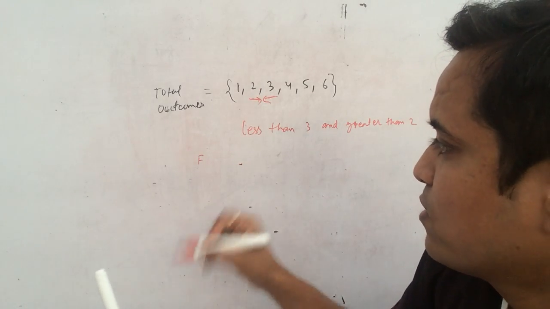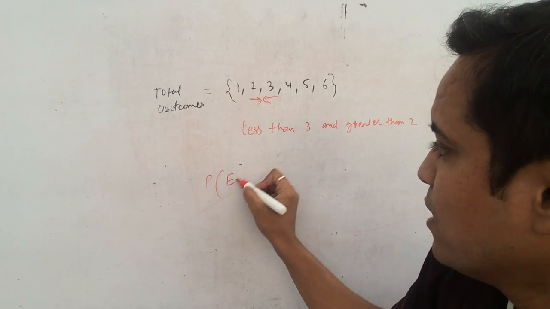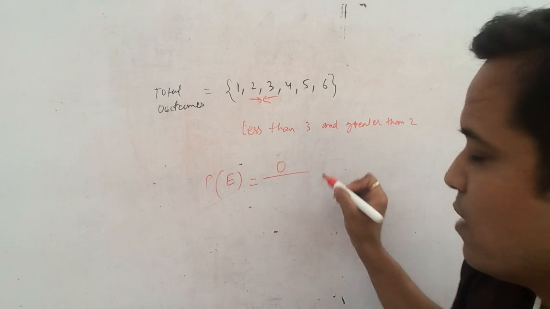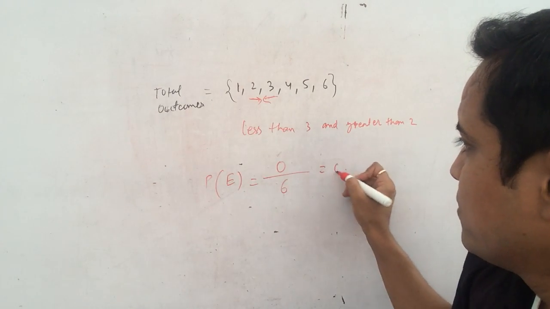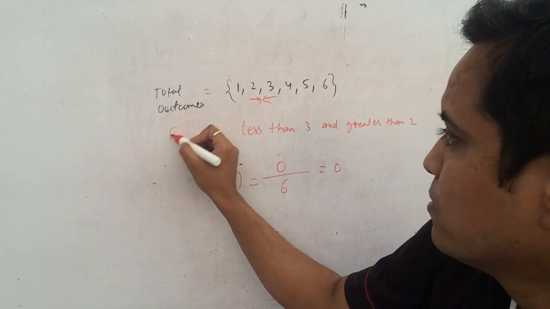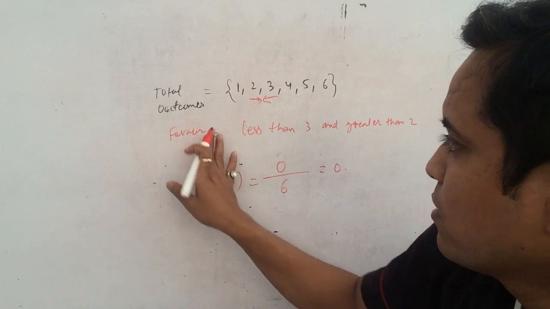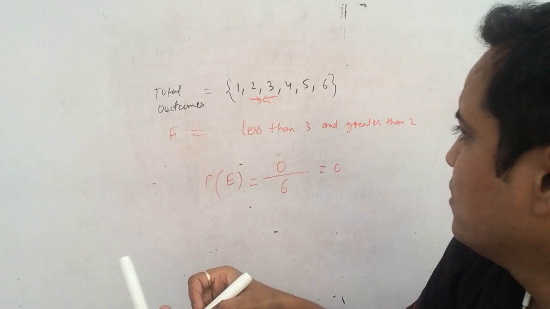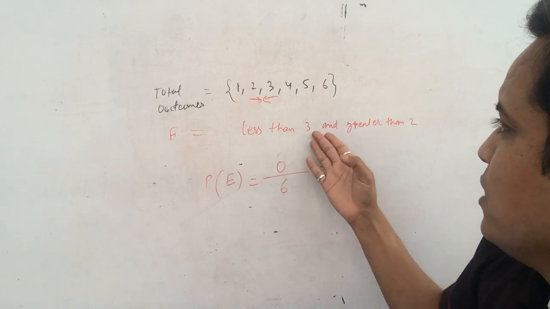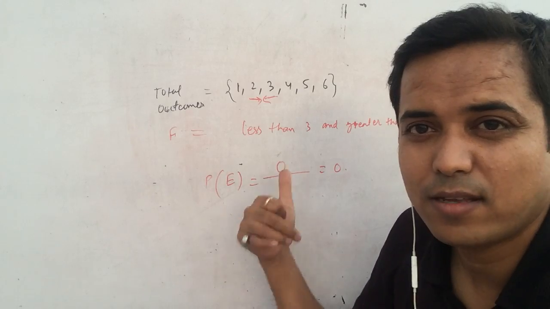This is again the question of an impossible event, where you have no favorable outcome. 0 upon total 6, where f is the favorable outcome, is 0. That's why the answer is 0.